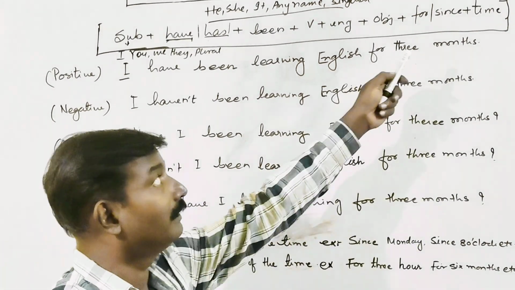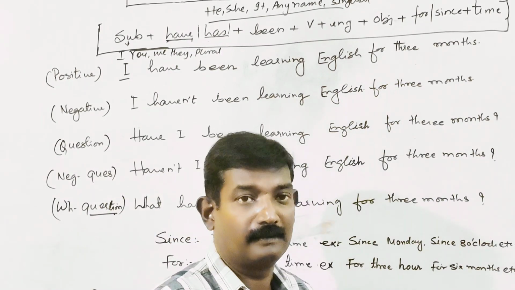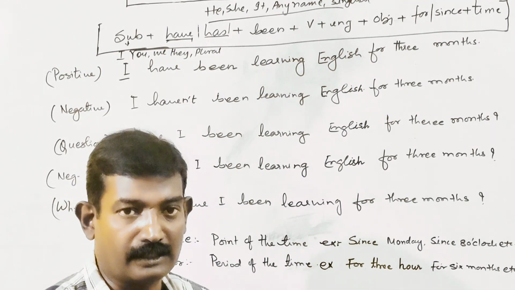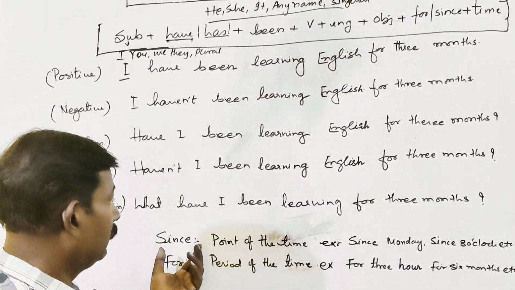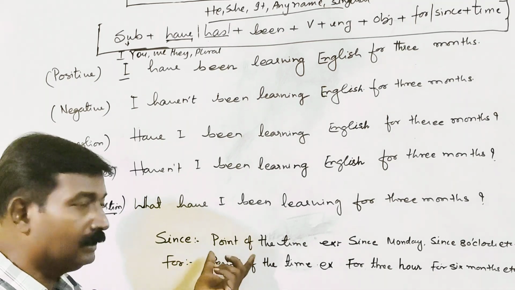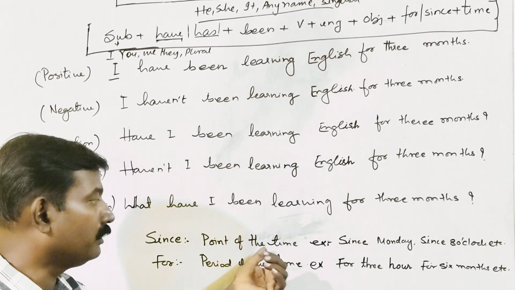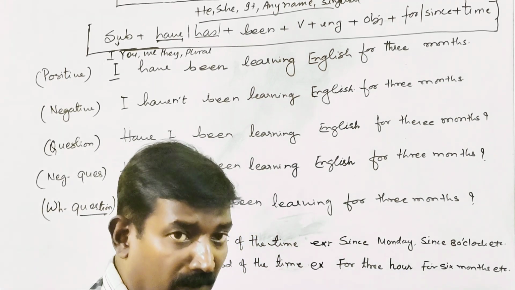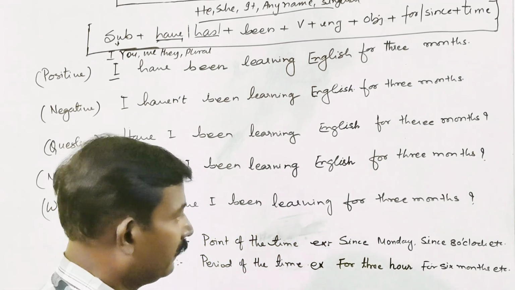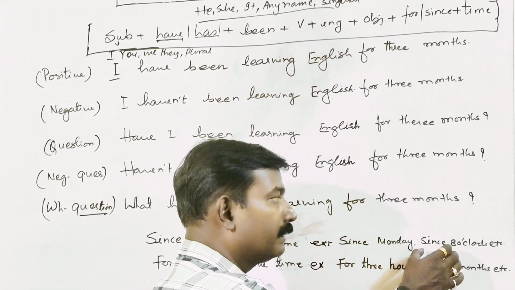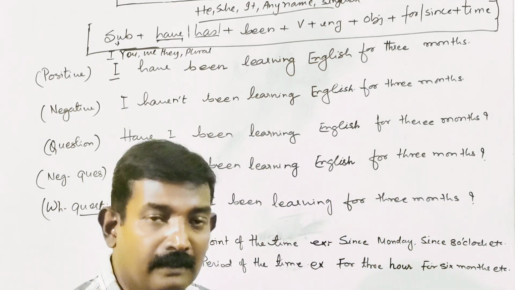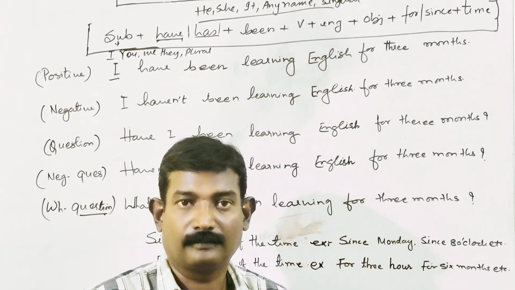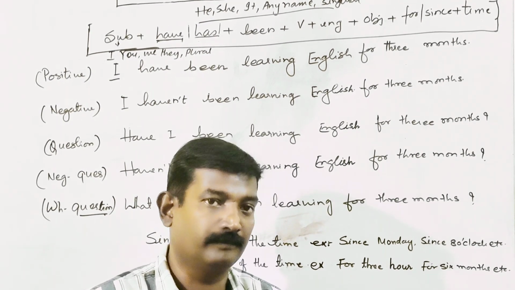Now, you see here for and since. Okay, most of the time we get confused where to use for and where to use since. So here is the explanation on that. Since is used to denote point of the time. Point of the time means like this: since Monday, since 8 o'clock. That means when there is exact timing, we use since. That is called the point of the time.